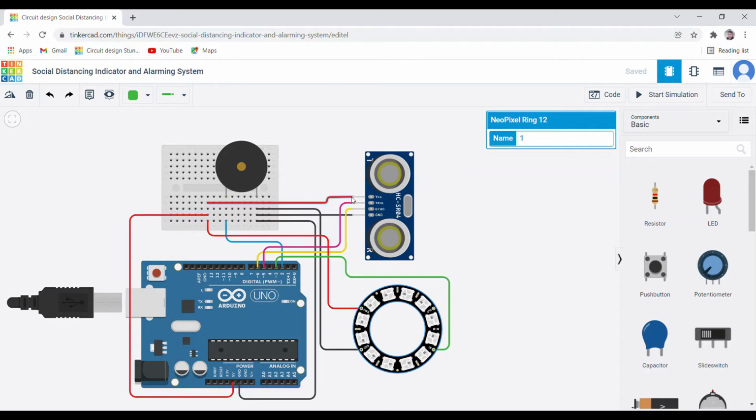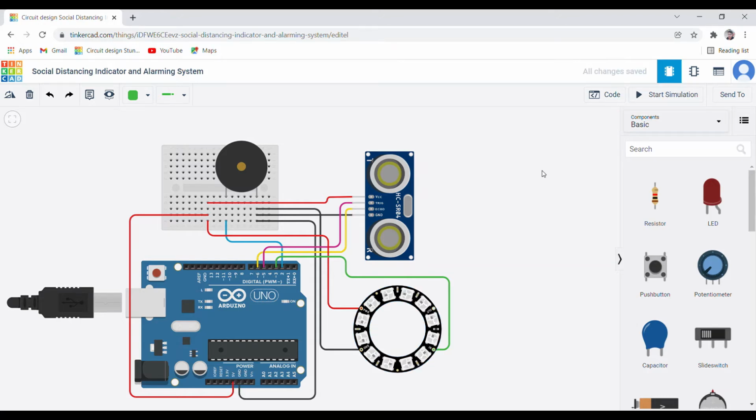And power of this ultrasonic sensor and NeoPixel LED are connected to the 5 volt of Arduino power, and in the same way the ground of ultrasonic sensor and the ground of NeoPixel LED ring are connected to the negative terminal of piezo buzzer, and this negative terminal is further connected to the ground of Arduino power. So here connections are over,